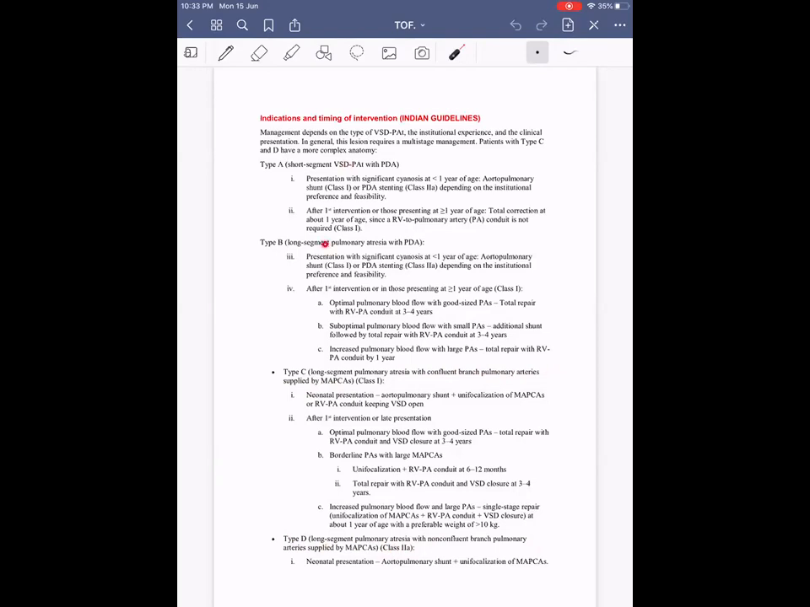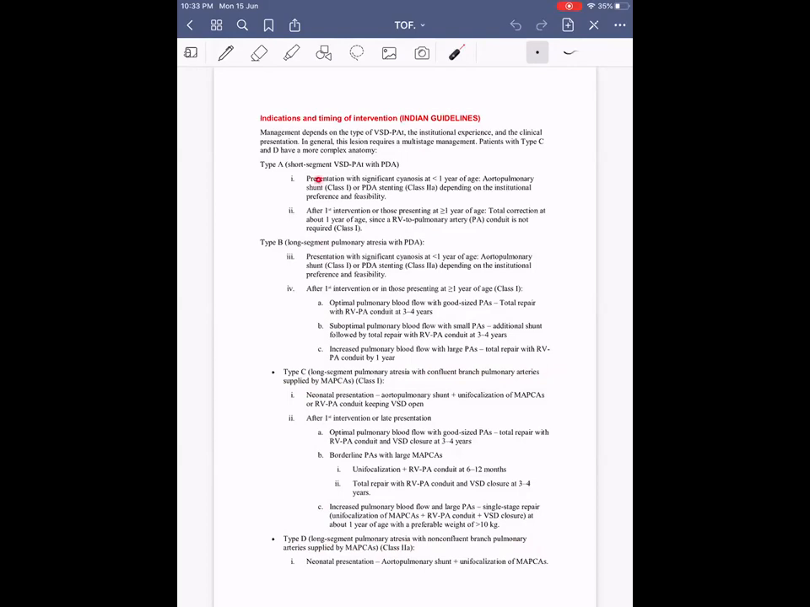So, short segment or long segment. In the first one and second one, there are PDAs, and in the third, C and D, the difference is that confluent branch PA is present in C, non-confluent branch PA in D. So these are the 4 types: A, B, C, D. So what are their managements?